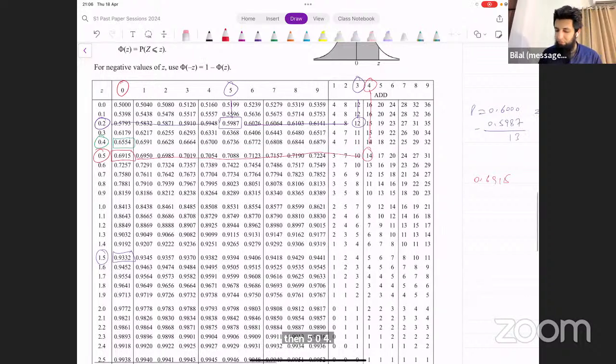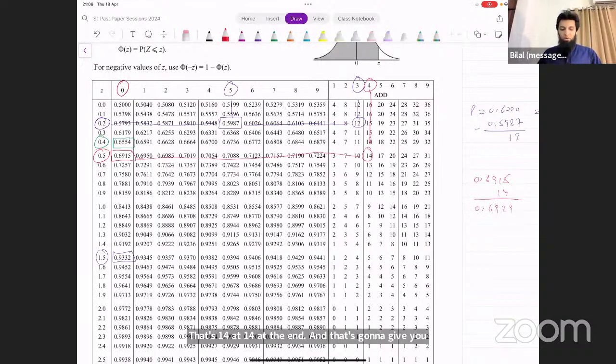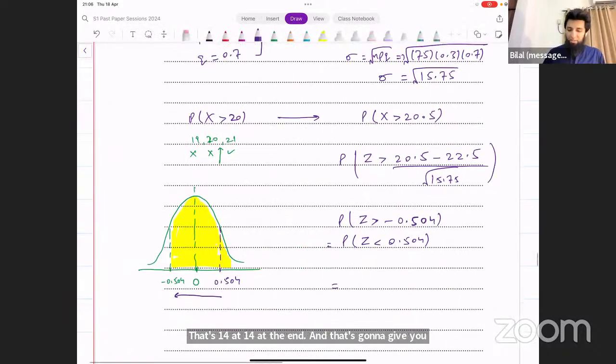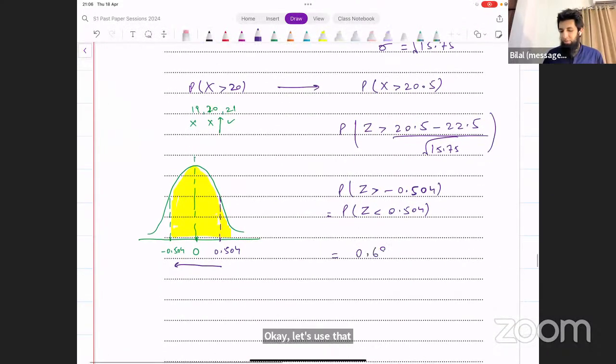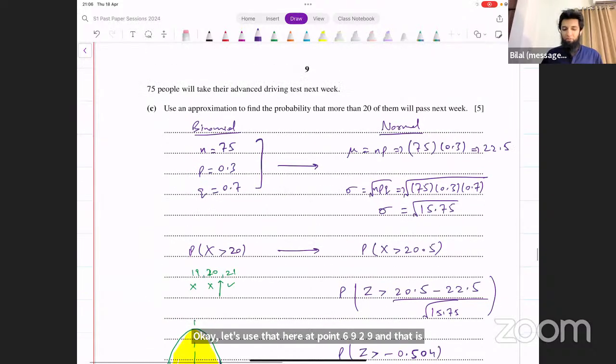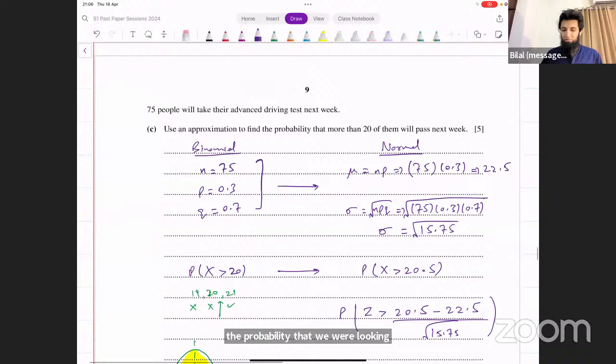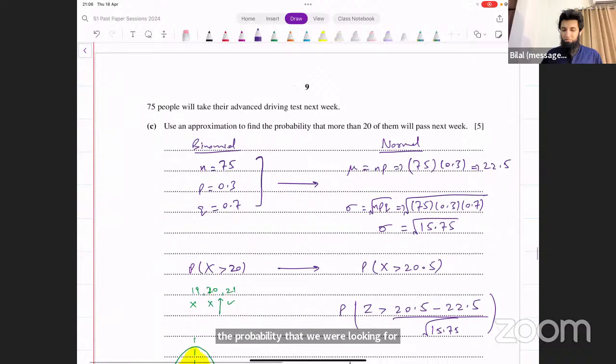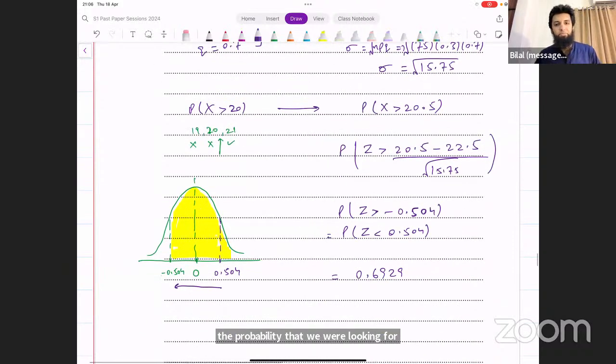That's 14, add 14 at the end, and that's going to give you 0.6929. Okay, let's use that here, 0.6929, and that is the probability that we were looking for. Make sense? 0.6929.